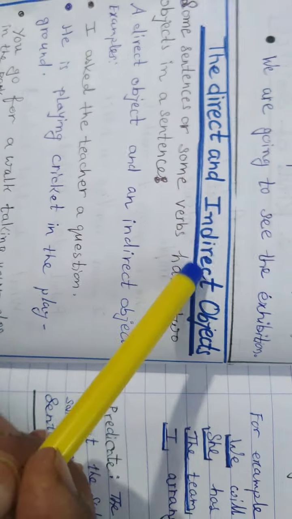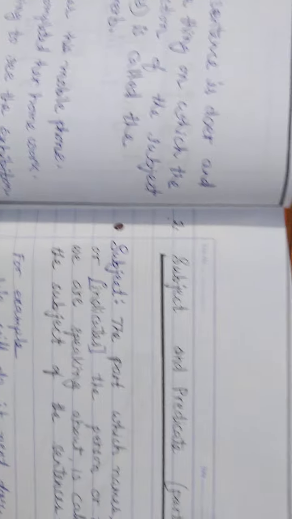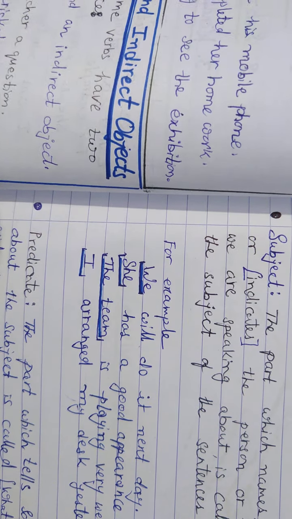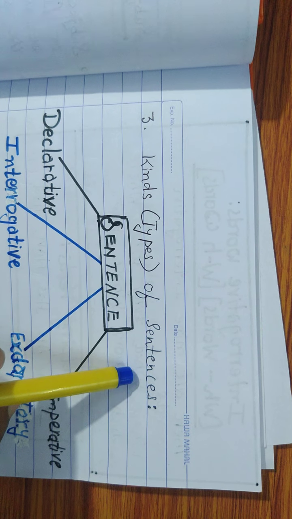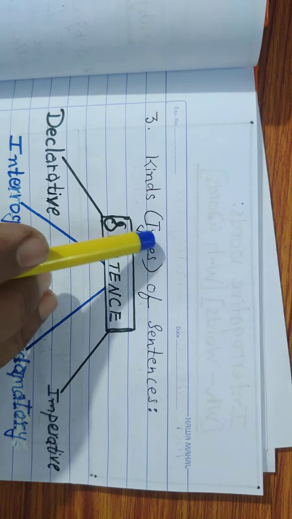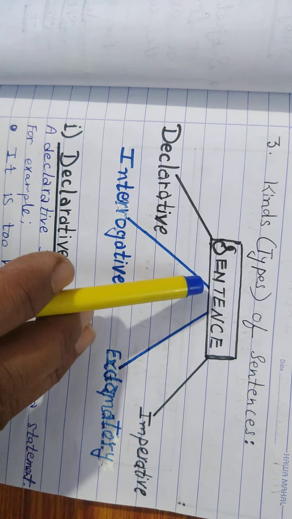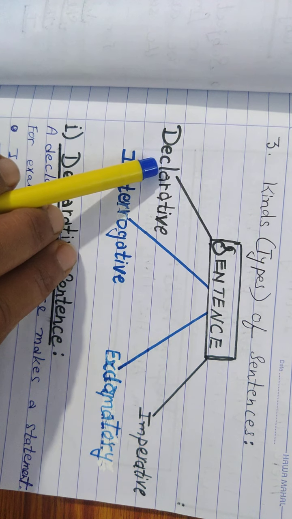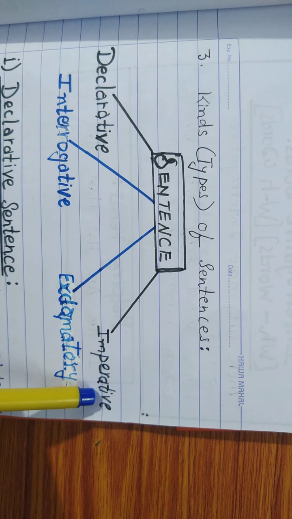So now I think you are very much familiar with the direct object and the indirect object. Now let us switch to the main topic which we are going to do today: kinds of sentences, that is, types of sentences. How many types of sentences are there? There are mainly 4 types. First is declarative, second is interrogative, third is exclamatory, and then comes imperative.